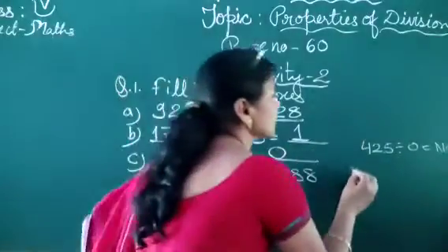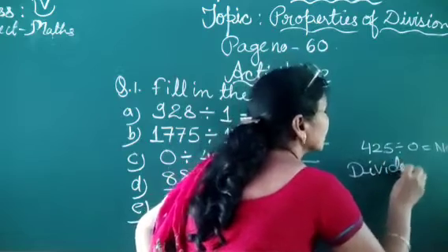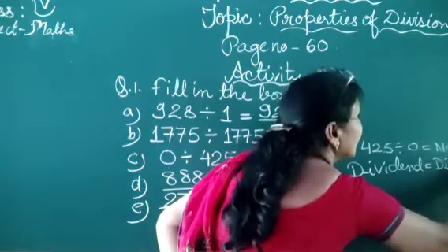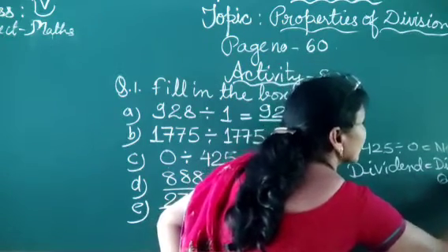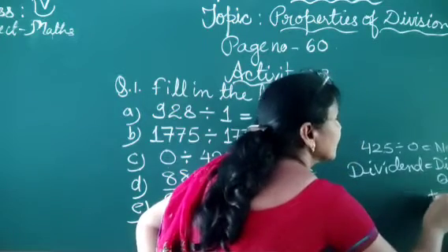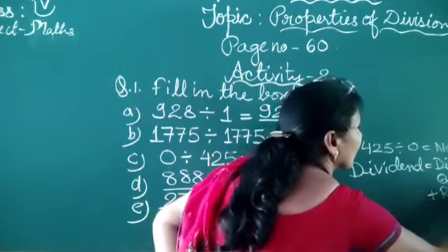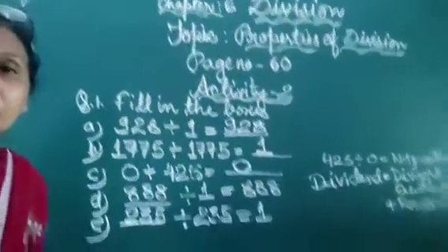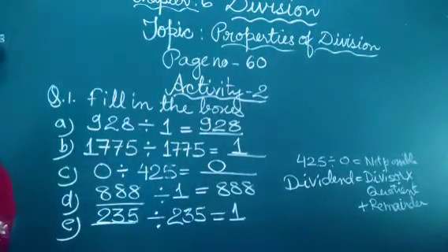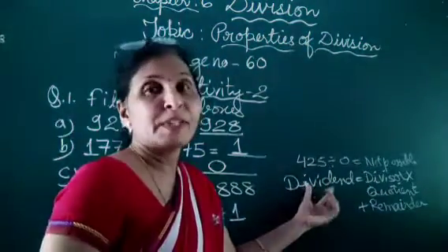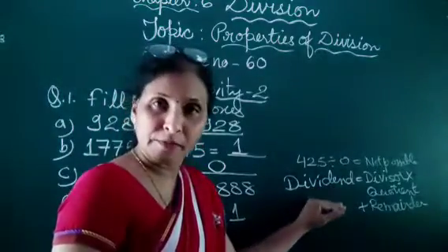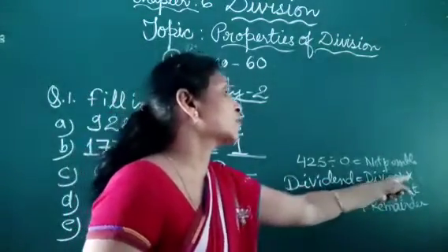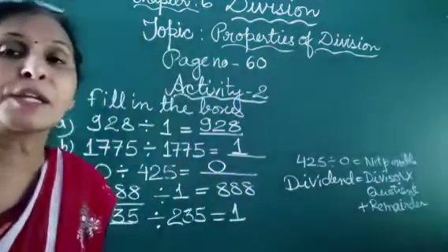Now children, one more property, that is the division algorithm. The formula is: dividend is equal to divisor multiplied by quotient plus remainder. This is the formula of the division algorithm. For checking the division, we use this formula: dividend equals divisor multiplied by quotient plus remainder.